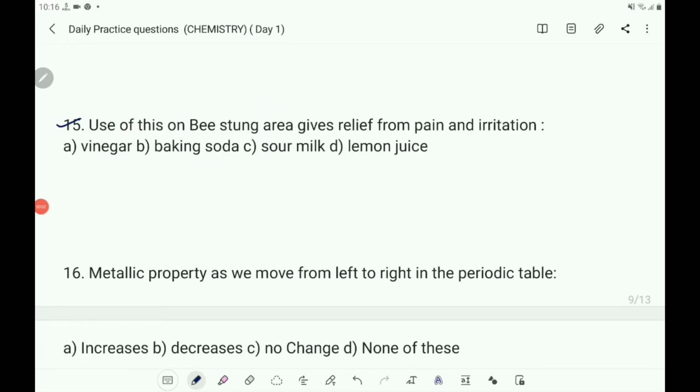15th question. Use of this on a bee's sting area gives relief from pain and irritation, that is baking soda. Baking soda. Write the answer B, baking soda.